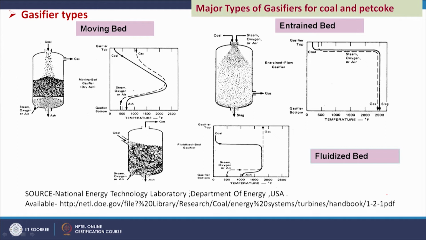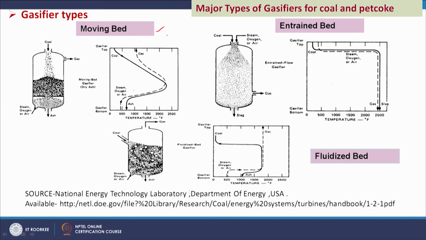Now, the major types of gasifiers for coal and pet coke. Biomass and waste are basically low density, highly reactive materials, but coal and pet coke are less reactive and dense materials, and the carbon content is higher in this feedstock. So, reactors for the gasification of this type of feedstock require higher temperature. We also know that pet coke is produced as the residue in the petroleum refinery, so that is a waste product. This is also an important feedstock for the production of energy.